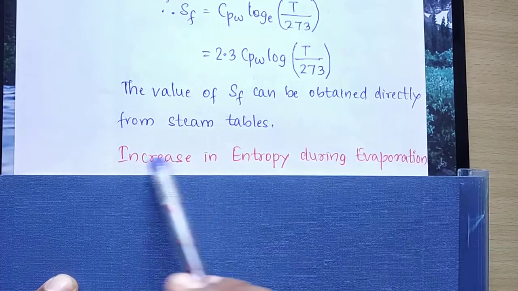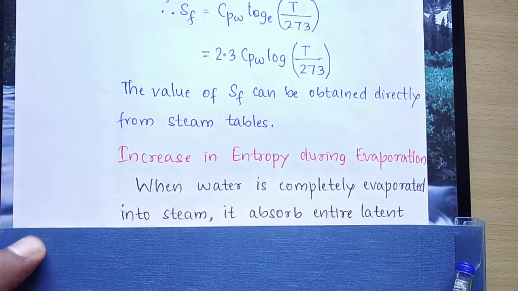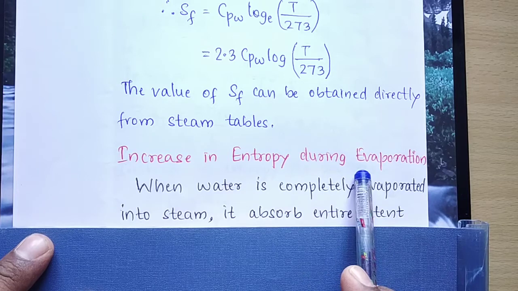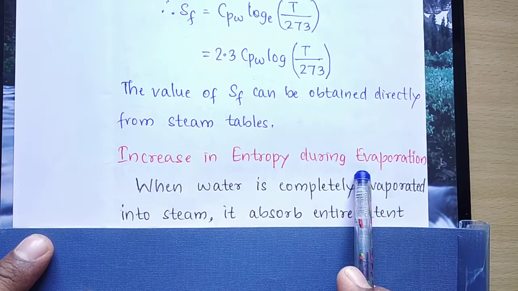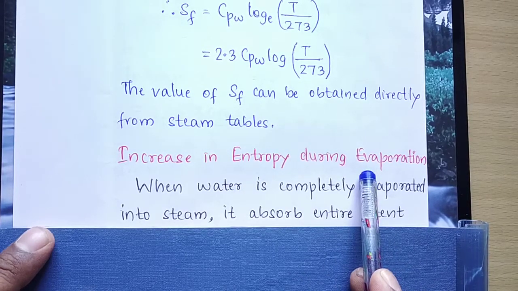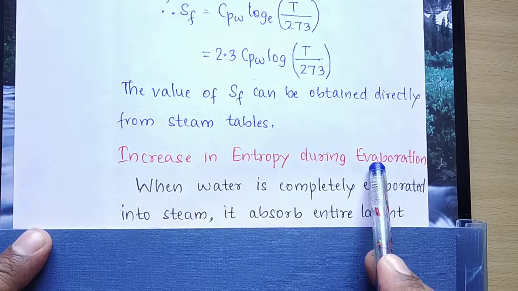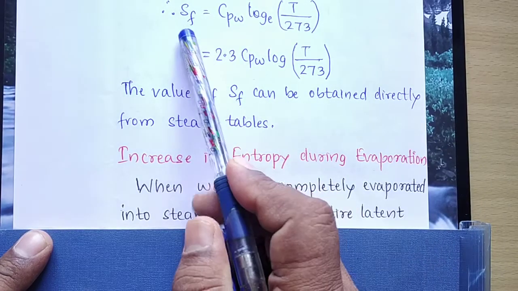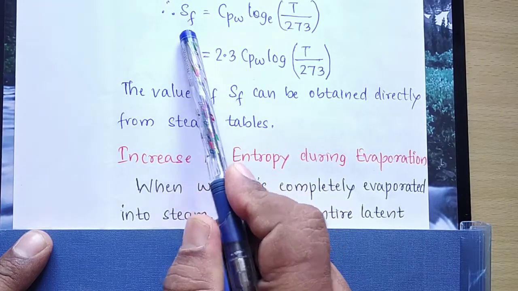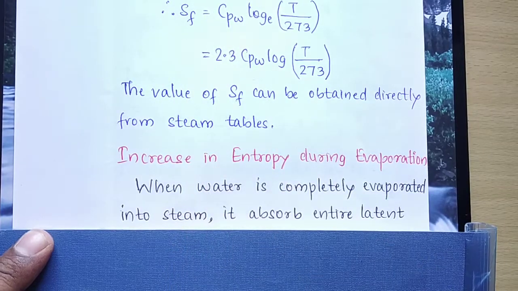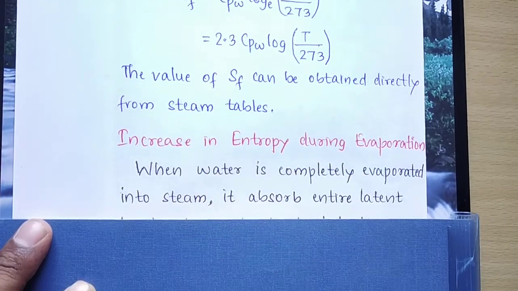That is the increase in entropy during evaporation, that is from saturation temperature to the same temperature, but when the change of phase takes place, that is liquid phase to gaseous phase. Now we have found out the specific entropy of liquid. Now we will find out during evaporation.